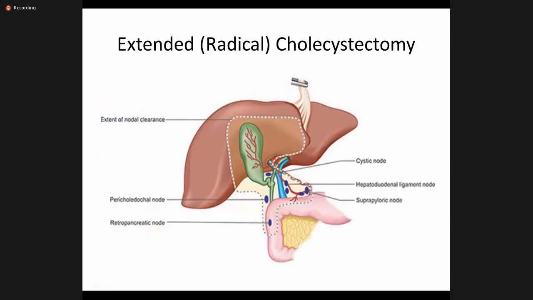You can see this is the dotted area which we use in the extended cholecystectomy. We take the gallbladder and we take the retroduodenal, the cystic duct, cystic lymph node, the lymph nodes around the common hepatic artery. And if necessary, we can cut the CBD if it is compressed by the tumor, and then we later on make a hepaticojejunostomy.